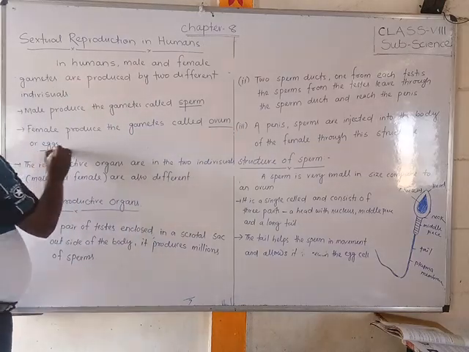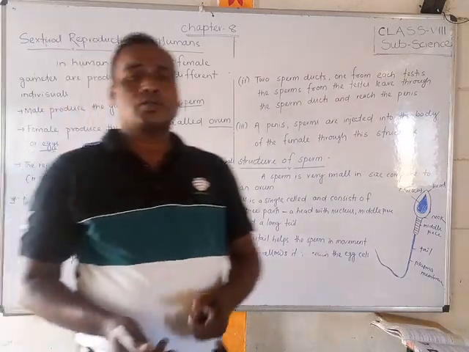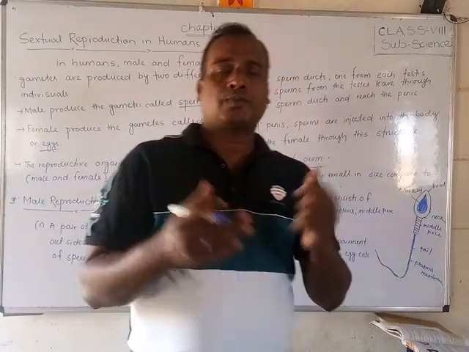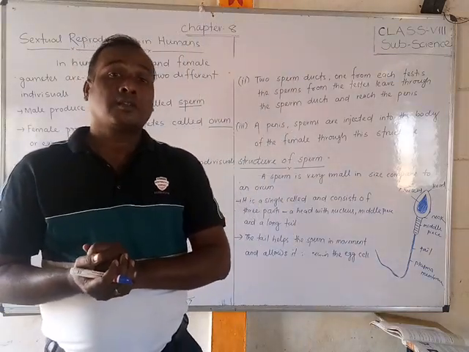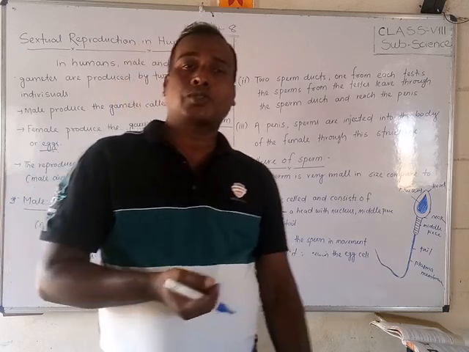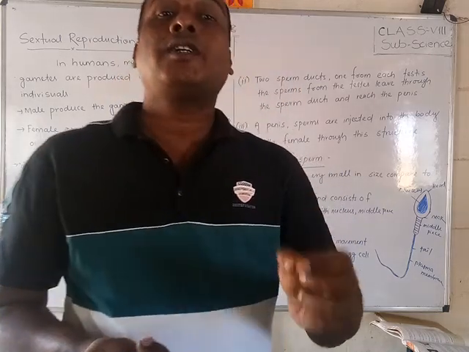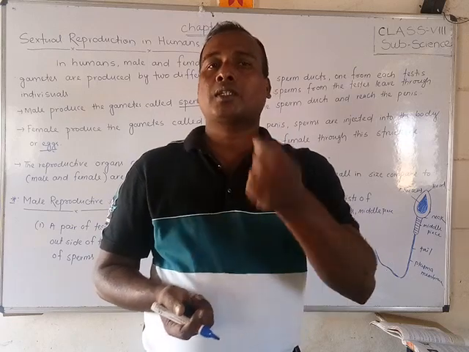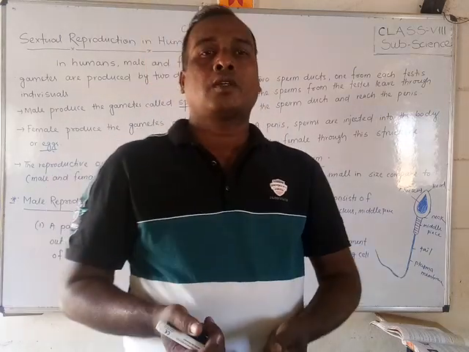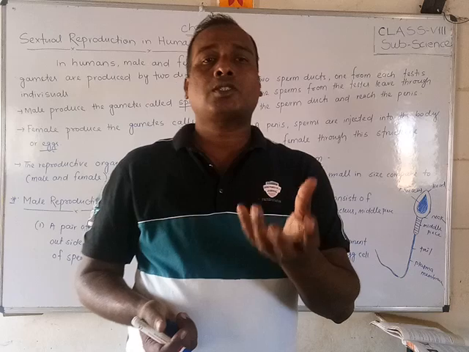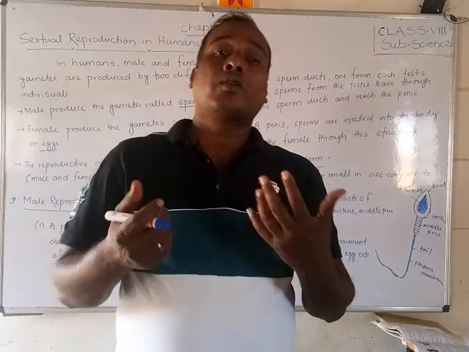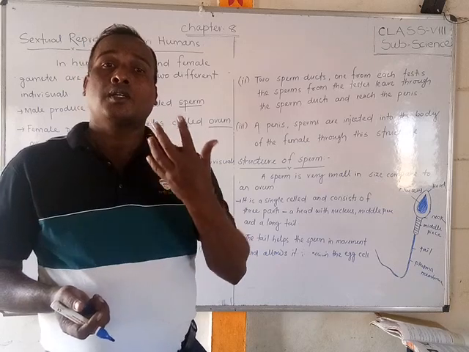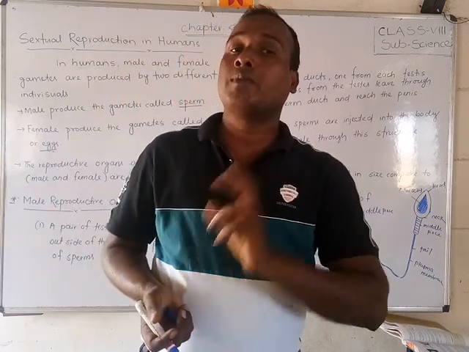When male and female have intercourse, the zygote is produced. This is internal fertilization, because the zygote develops and grows inside the mother's body, the female body.